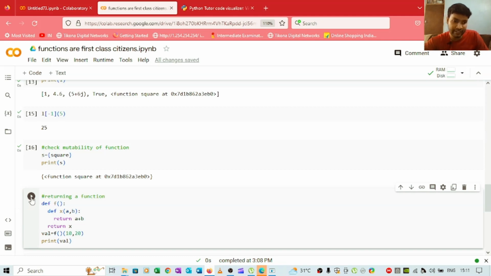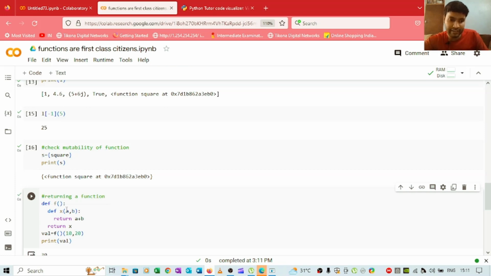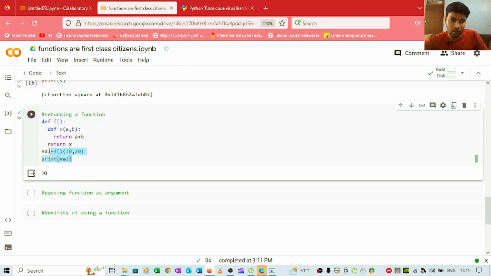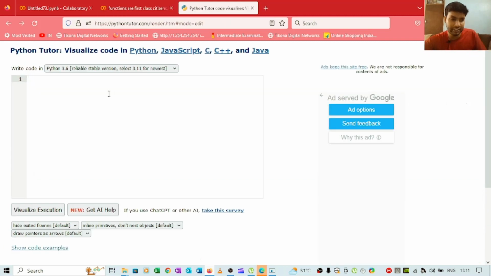So if I print the cell, we will simply get 30 as the output here. See, we are getting 30 as the output here, and what I will do is I will simply copy this, and I will show you guys on Python tutor how this piece of code is getting executed. So I will simply paste, and I will show you guys the execution of this piece of code.